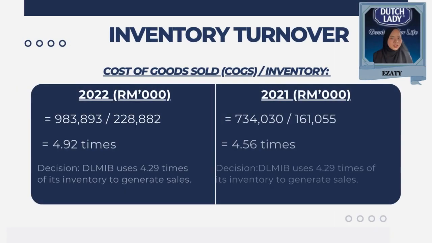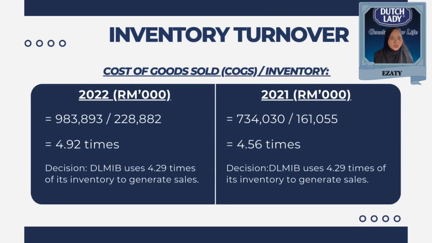To the next ratio, which is the activity or efficiency ratio, it can be divided into 5 categories, which are inventory turnover, average collection period, total asset turnover, receivable turnover, and fixed asset turnover. For the first part of efficiency ratio, which is inventory turnover, by generating the sales of its inventory, DLMIB used 4.29 times and 4.56 times in the years 2022 and 2021 respectively.